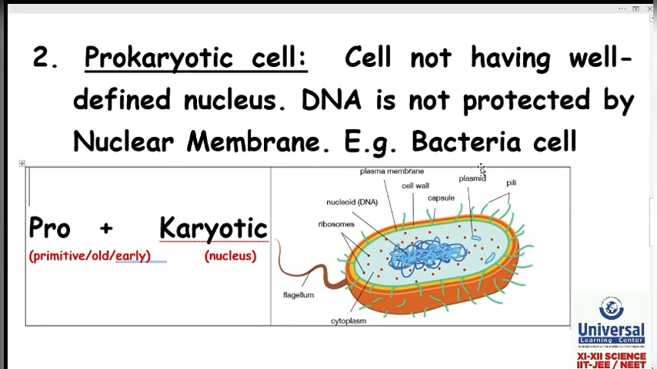Example of prokaryotic cell is bacteria cell. Bacteria has got no well-defined nucleus, means no nuclear membrane. Now again, you don't need to mug up definition of prokaryotic cell, because you already know the meaning of pro, you know the meaning of karyotic by splitting this word and learning prefixes and suffixes.